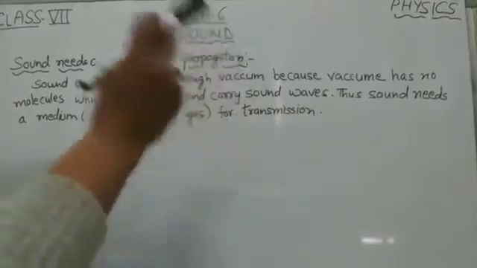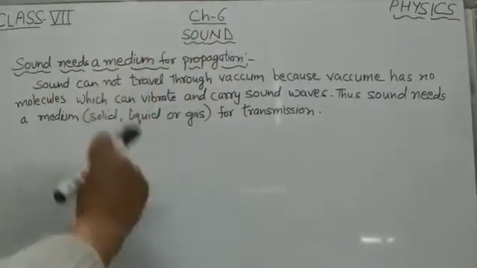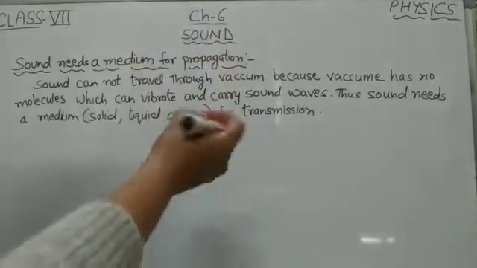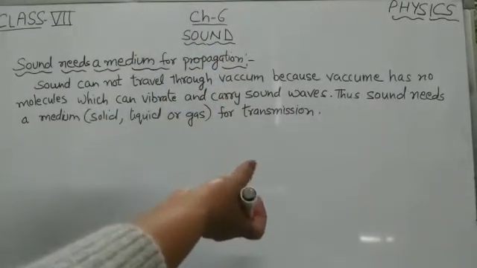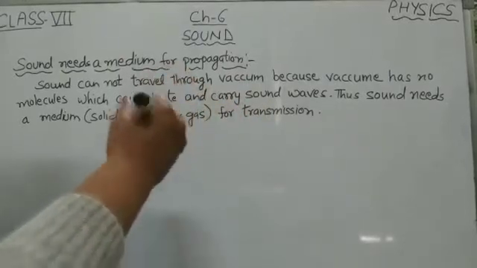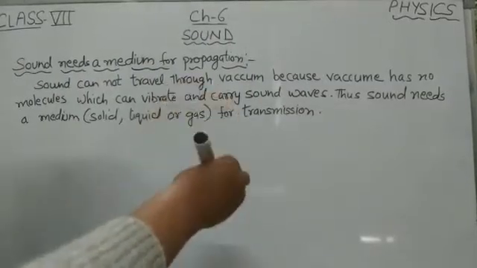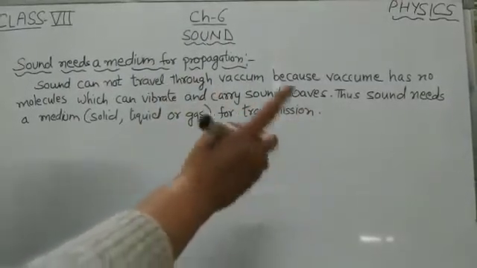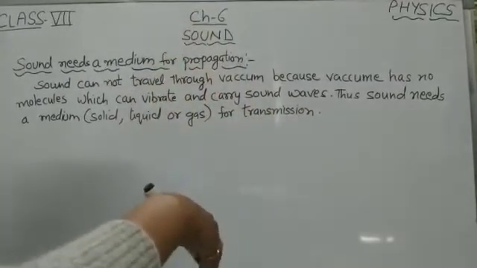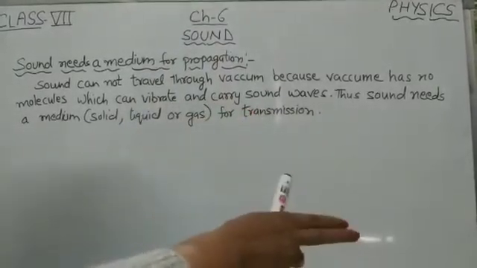In this case, the sound of the ringing telephone bell travels to us through the air in the room, which is a gas. Air is a mixture of gases. Similarly, when we talk to a person standing near us, then the sound of our talk travels to the other person through the air around us. So sound can travel through solids, liquids and gases.